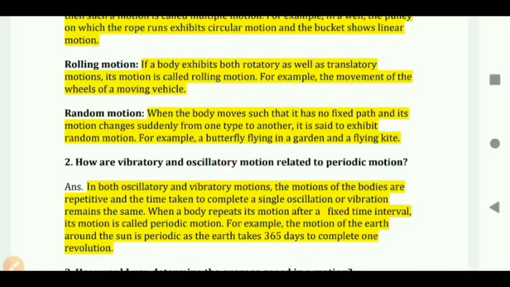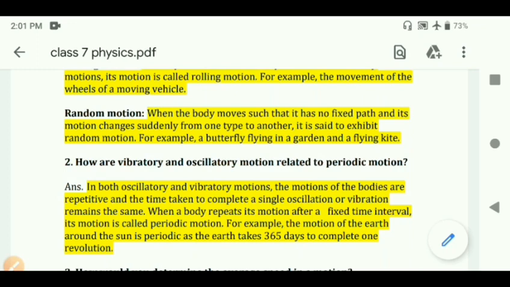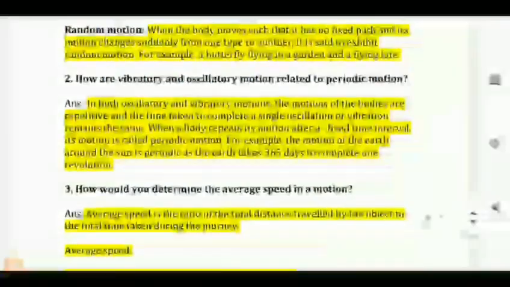These are the examples of random motion. It may be a little longer, but you have to write all the motions, because this is the long answer and it is asking about different types of motion. So please write down all the motions.